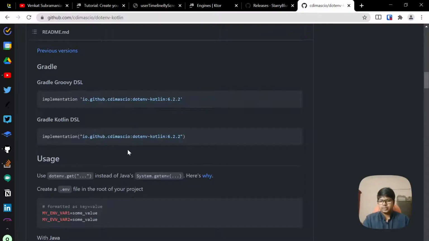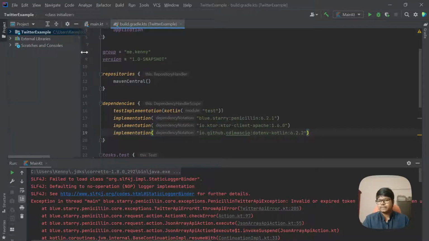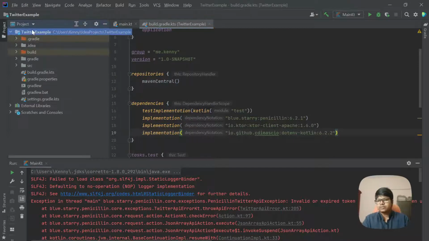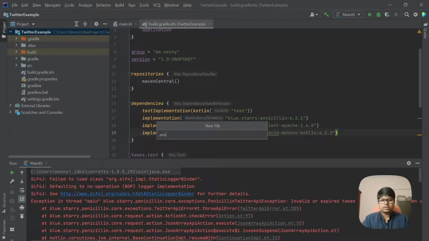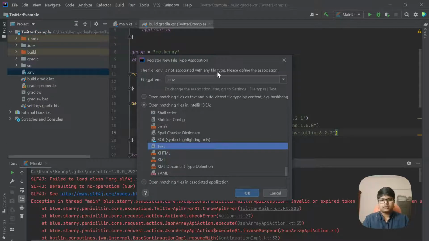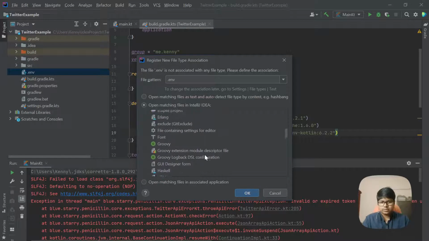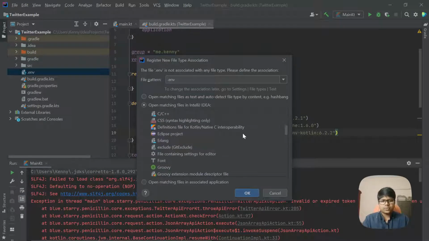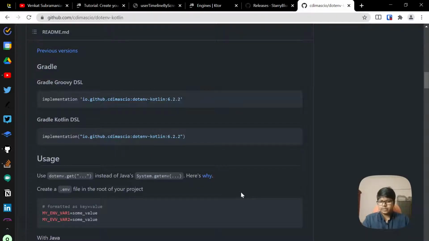And coming back, they are saying create an env file in the root of the project. So I'll just minimize it all and then come to the project root, right click and create a new file, .env. Not associated. Okay, that is fine. Should I look for environment variable? That's okay. Okay, so I think that has worked.